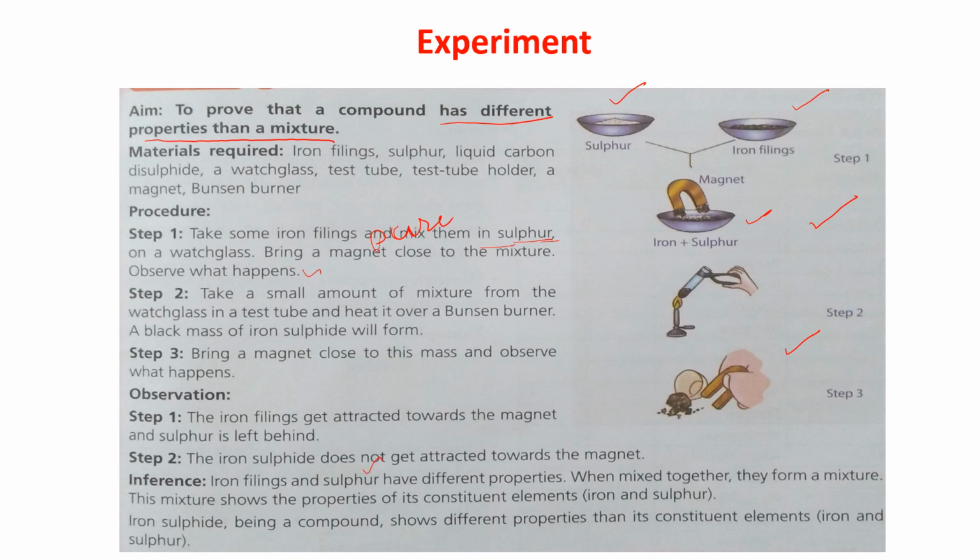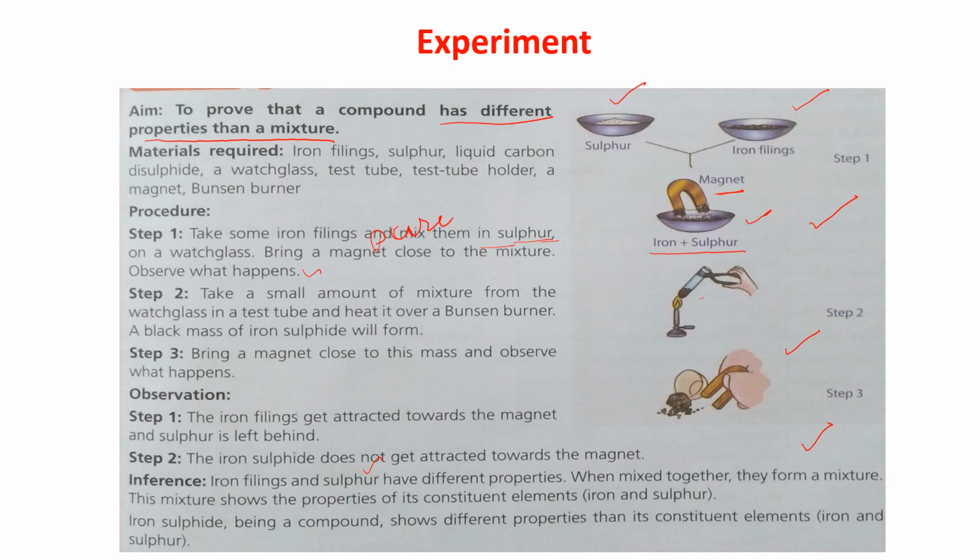Observe what happened. See, I'm bringing a magnet here. Take a small amount of the mixture from the watch glass in a test tube and heat it over a Bunsen burner. Now see, take some amount of this mixture in a test tube and heat it also. Two experiments we are doing. In one experiment we take the iron and sulfur mixture and bring a magnet. In another experiment, take a little bit from here and just heat it in a test tube.